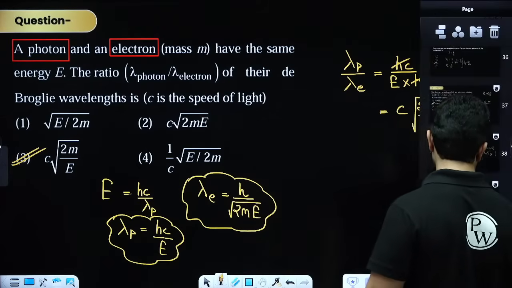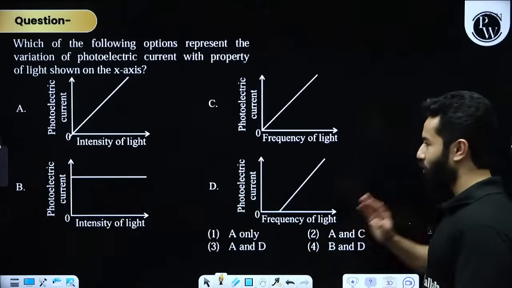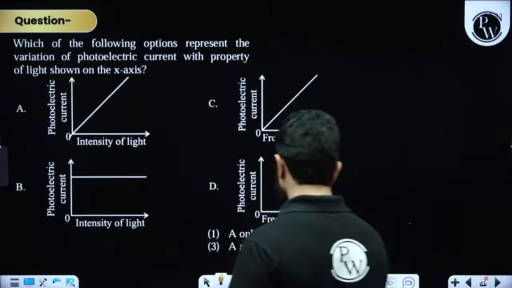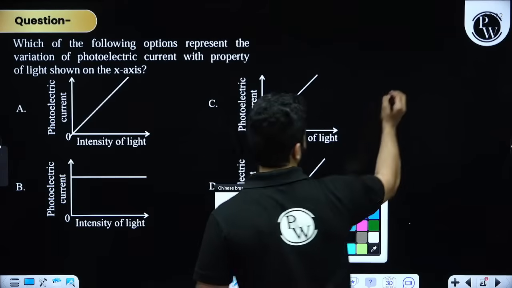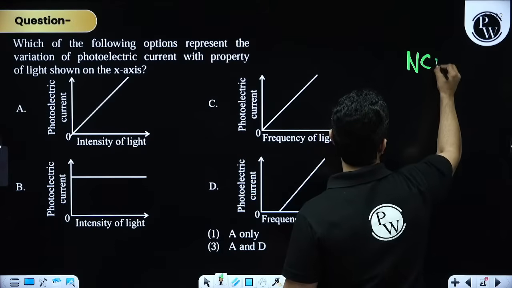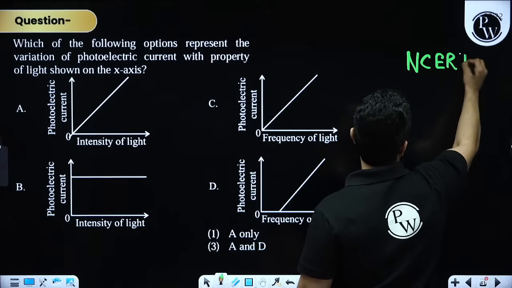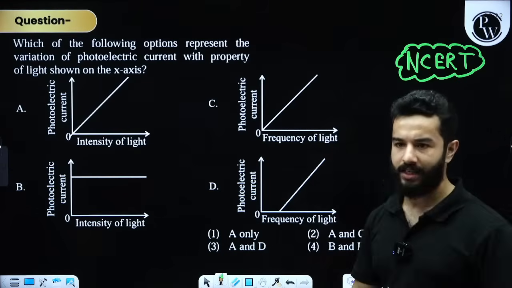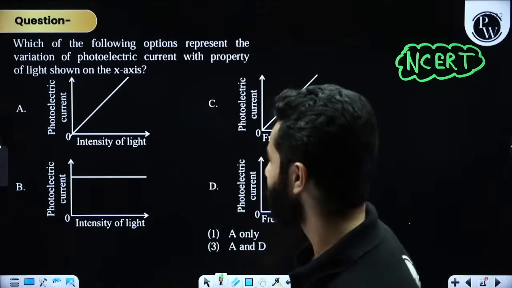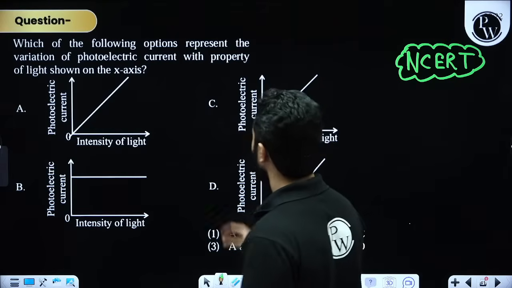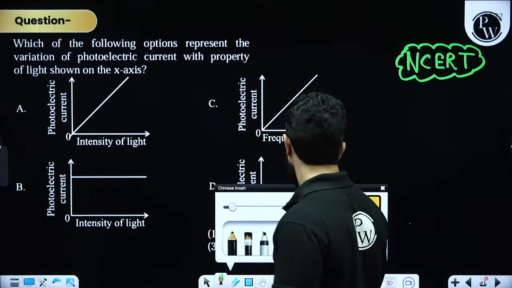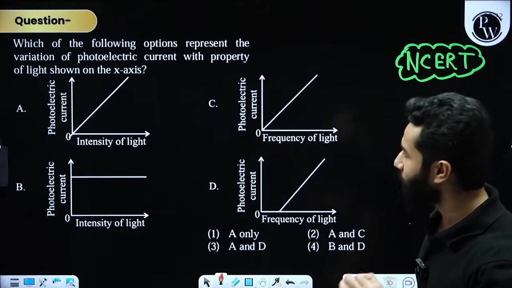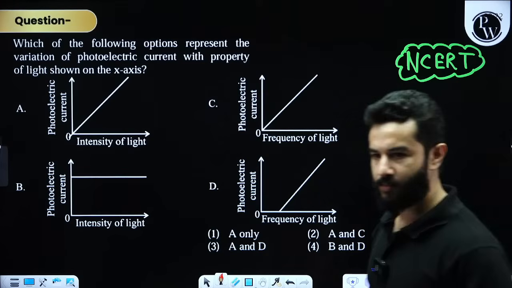Moving on to the next one, my dear friends. The next question is very simple. Simple and NCERT based. For dual nature, complete NCERT, right? For modern physics also, complete NCERT. See what they are saying: which of the following represents the variation of photoelectric current with the property of light shown on the x-axis.